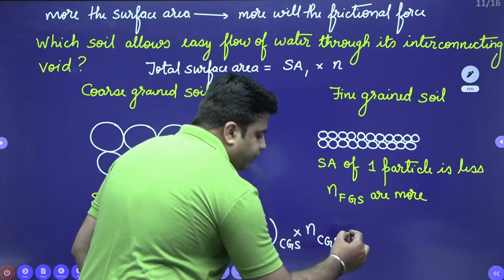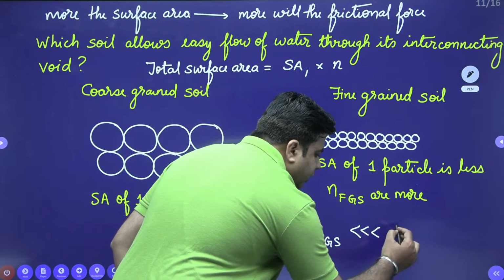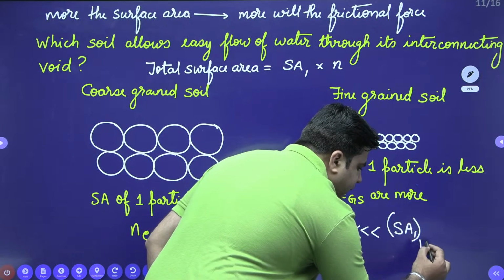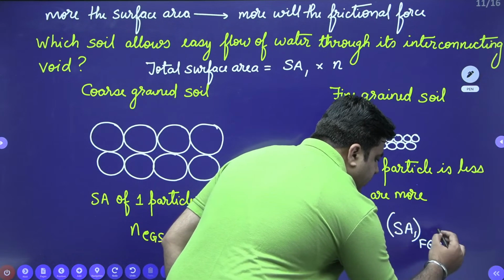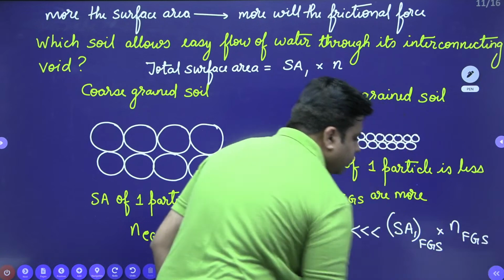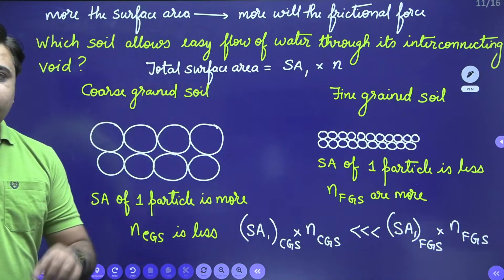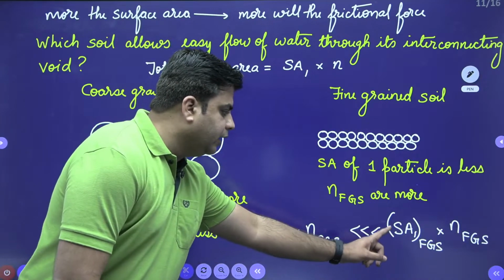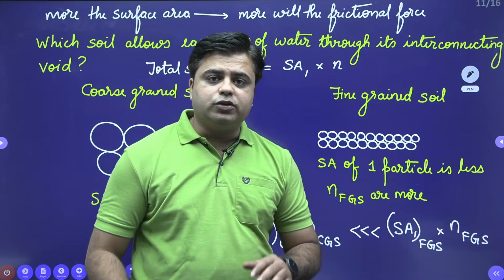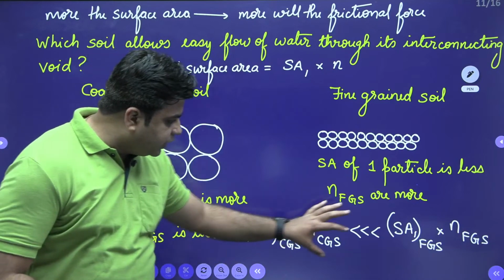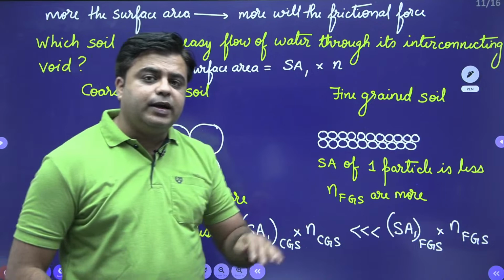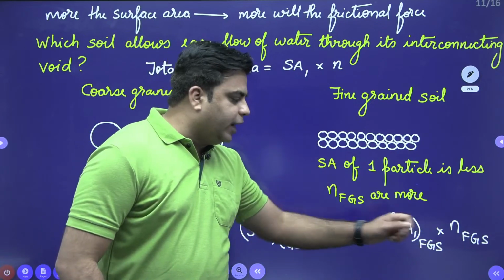It comes out to be less than surface area of one particle for fine-grained soil multiplied by the number of particles for fine-grained soil. So when you observe these two quantities as a whole, the total surface area for coarse-grained soil comes out to be less than the fine-grained soil.